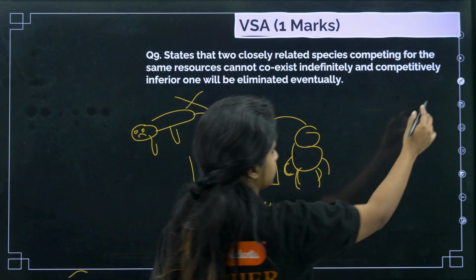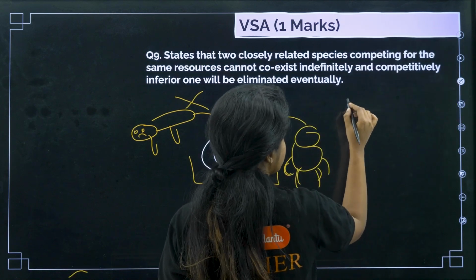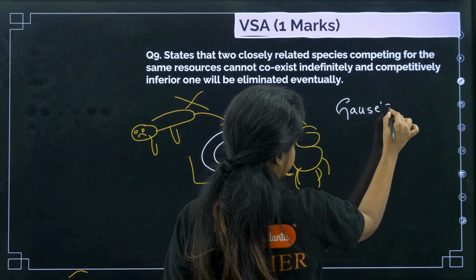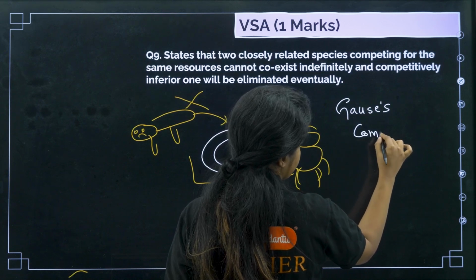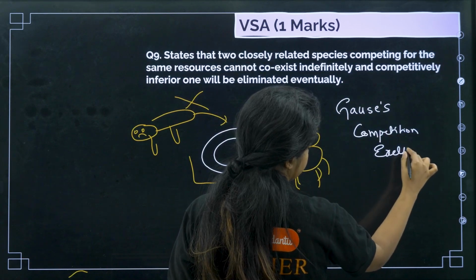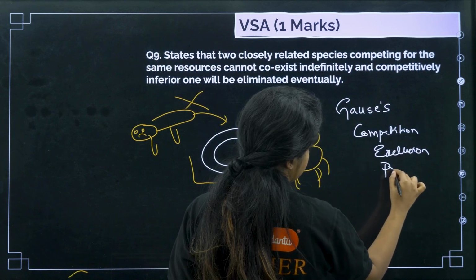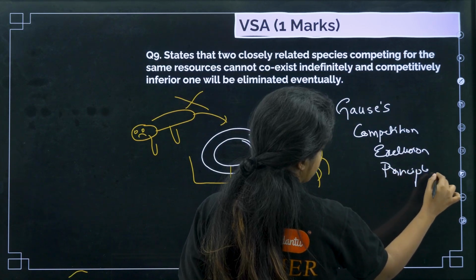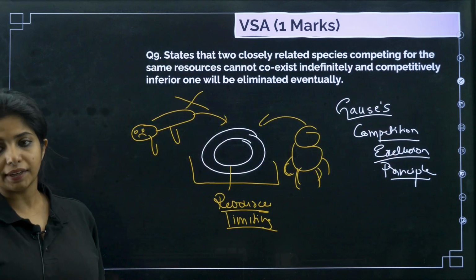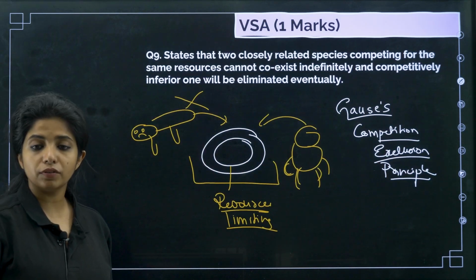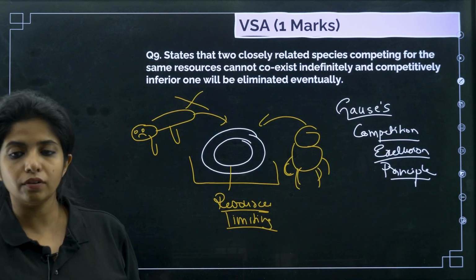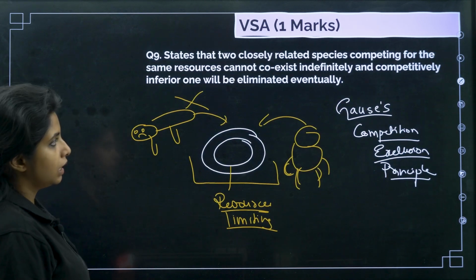And this is known as competitive exclusion principle given by Gause. So you say it is Gause's competitive exclusion principle, which states that two closely related species which are competing for the same resources cannot coexist indefinitely, and the competitively inferior one will be eliminated eventually.